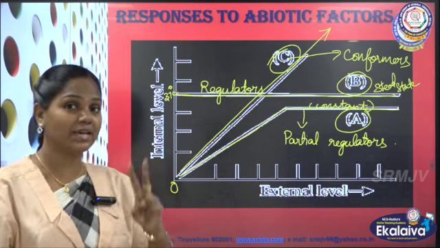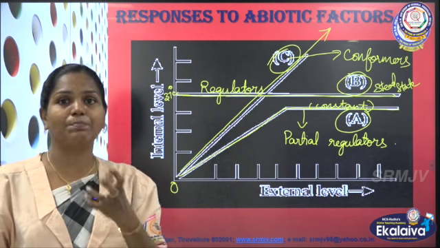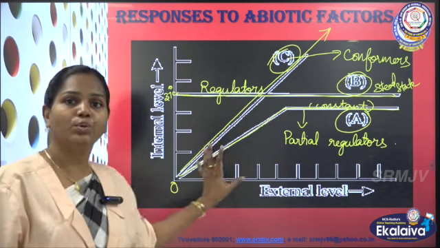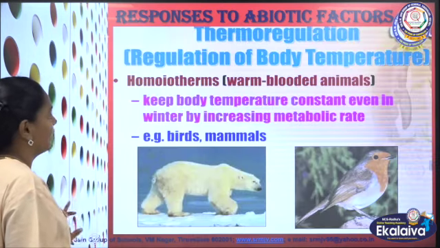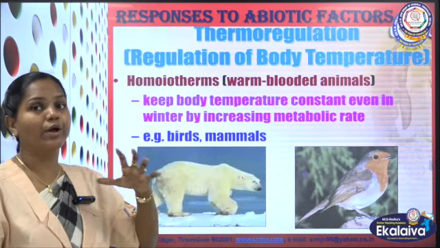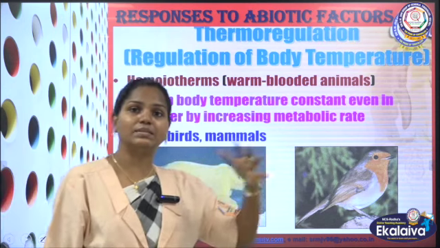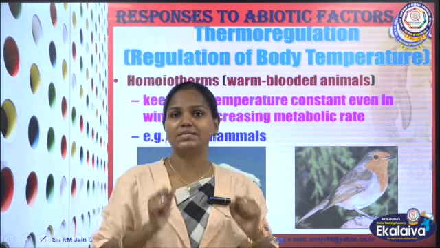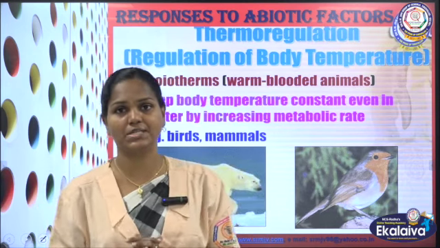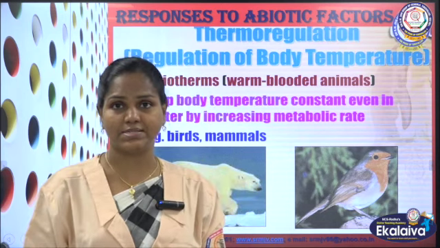So this is the second graph you have to concentrate on, and as a part of a 3-mark question, you can get this question. Is that clear, children? So this is our graph, and I told you, ectotherms and endotherms. We will see something called thermoregulation and osmoregulation. Thermal in the sense temperature. Thermoregulation is nothing but regulation of the body temperature of an organism.